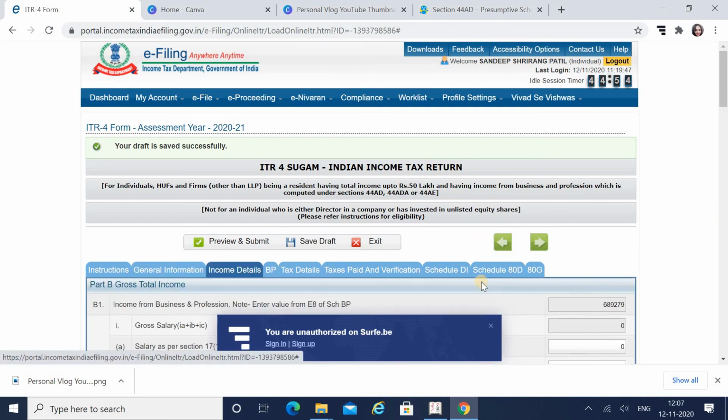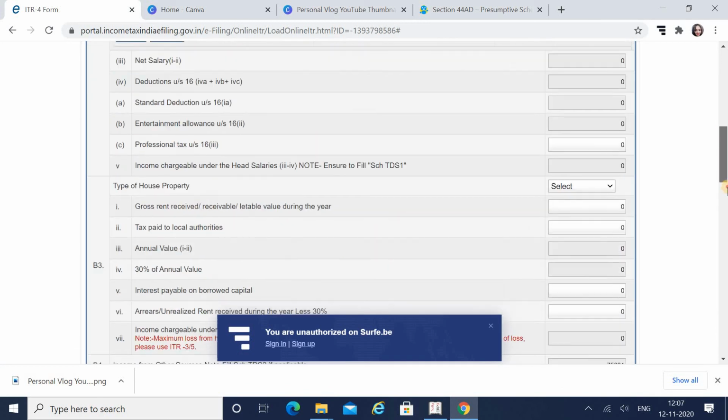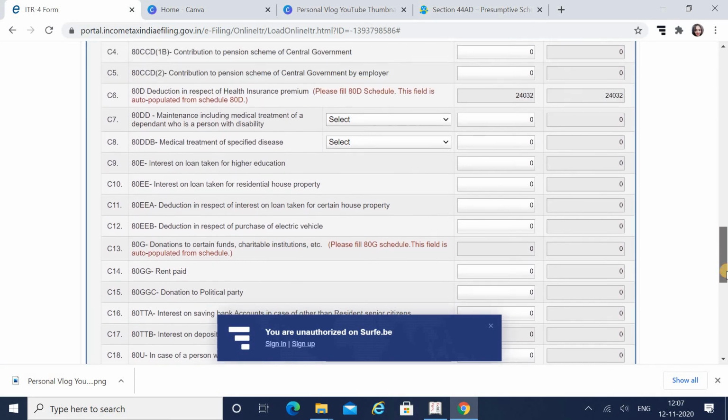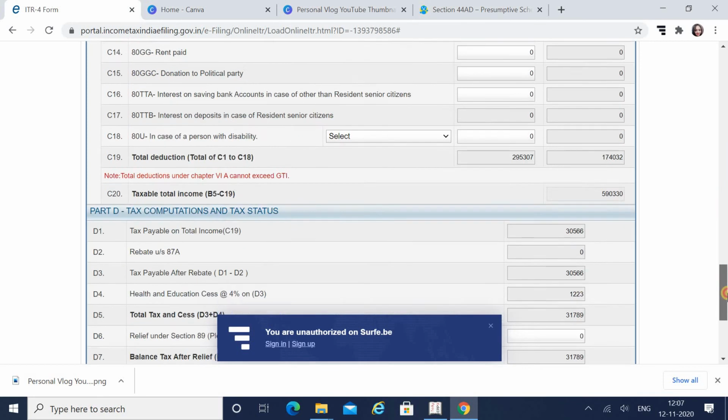Again go to income details. We have a separate schedule 80D where we have to file the mediclaim policy details. And here you can see that my whole deduction of 24,032 has been reflected over here.